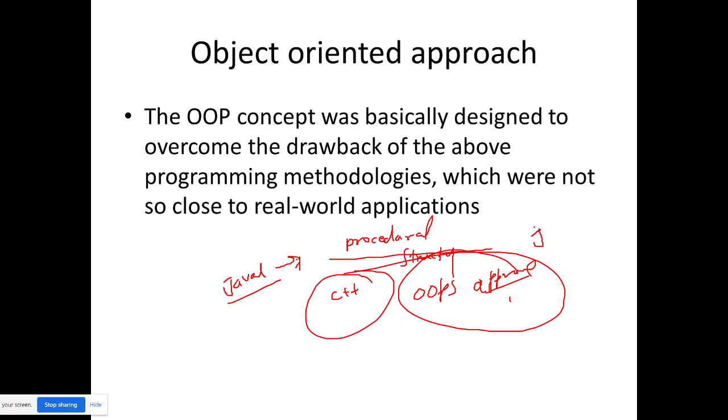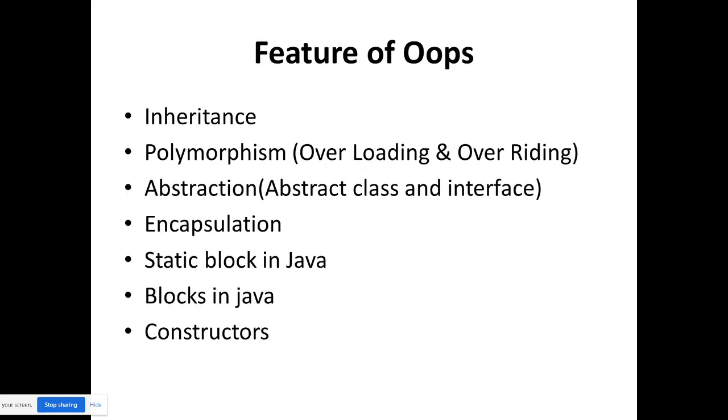In C++, the class is optional. Without writing a class, you can write your program. But in Java, you have to write the class keyword. You have to use it, otherwise you cannot write any single program. If you have worked in C++ in your college days, then you must know this. Okay. Then, what are the features of OOPS?